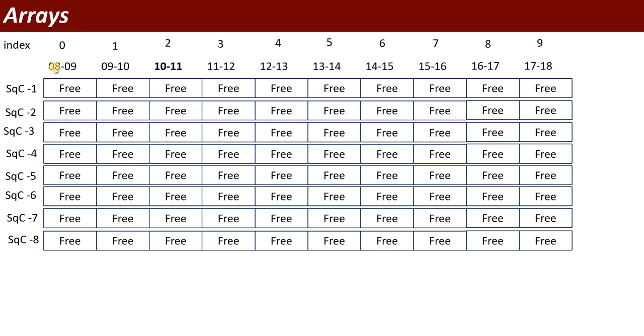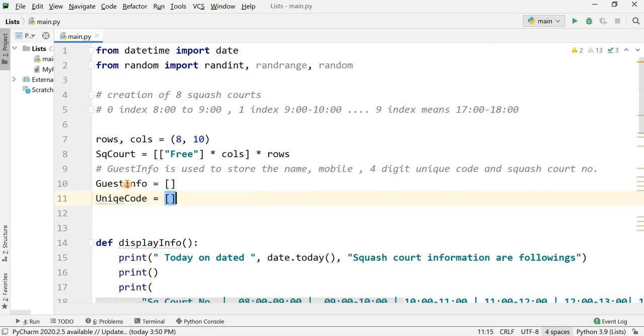If I want to get the value from index 0, I have to subtract 8: 8 minus 8 gives you 0. It means if I want to control the index, I have to subtract 8 from the time. If 9 o'clock, minus 8, it means 1, that means index number 1. In the same way, this is squash court 1, but the array index is 0, so I will subtract 1. And if I want to show the array from the index, I will need to add plus 1. Another array, guest info, is used to store the name, mobile number, 4-digit unique code, and squash court number. And the unique code array is used to keep the unique code that is generated by the system.